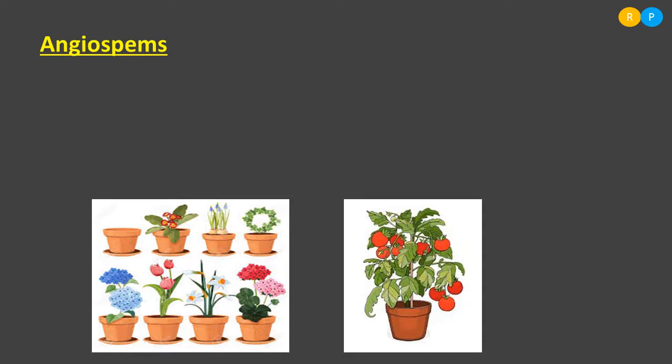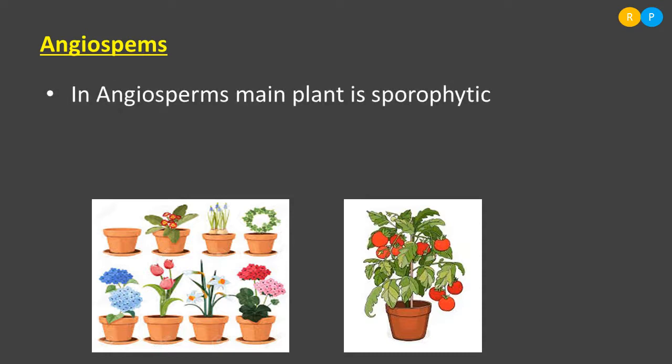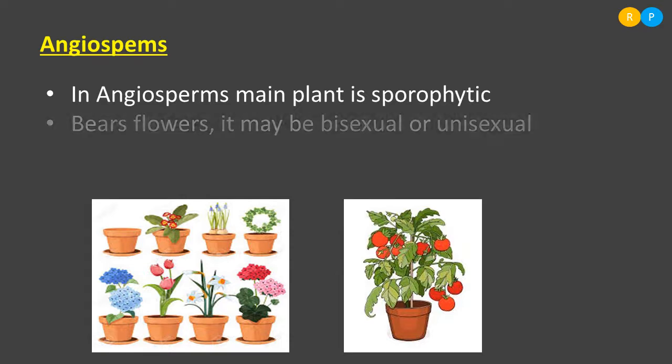What is the main plant of angiosperm called? The main plant in the angiosperm is the sporophytic plant, because the main plant produces spores during reproduction. Because of this, they are called sporophytic plants. This sporophytic plant produces specialized structures in order to produce spores. Those specialized structures are nothing but flowers. The flowers may be bisexual or unisexual.